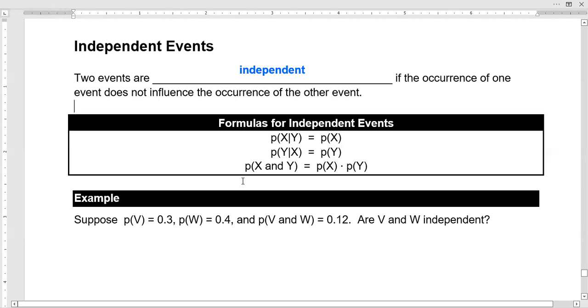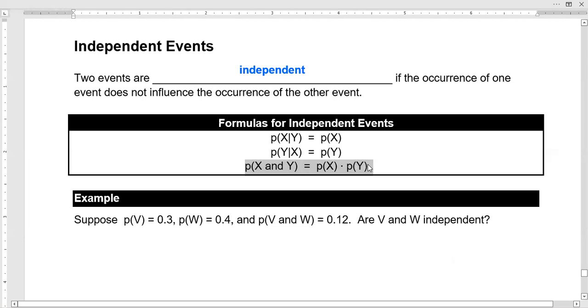It'll still be 50-50. The three of spades has nothing to do with the coin flip. Now, if I know that two events are independent, I can take the conditional probability formula and rearrange it to get this situation here.